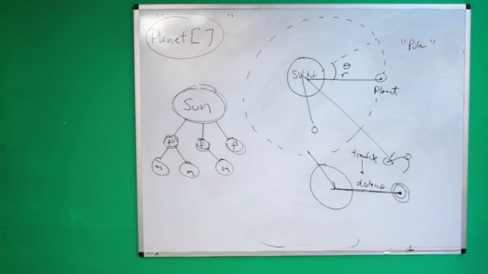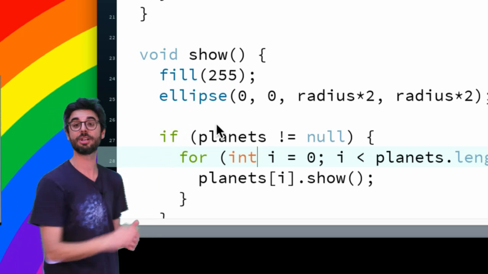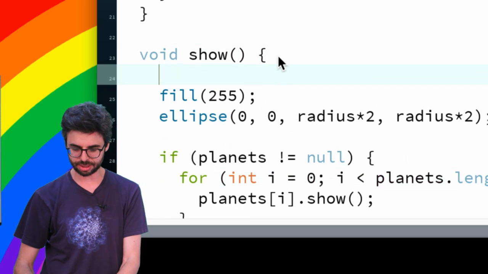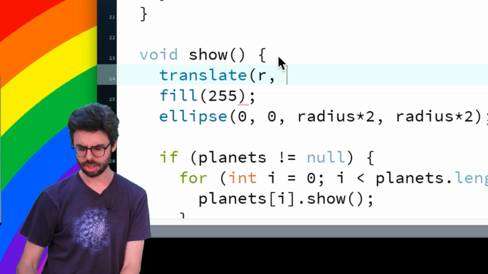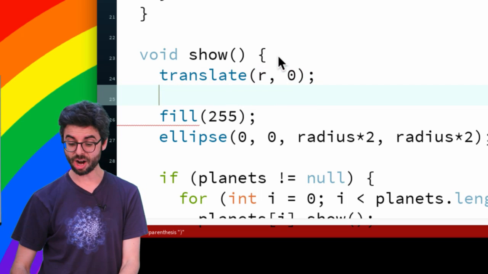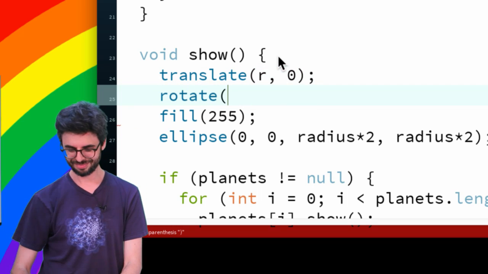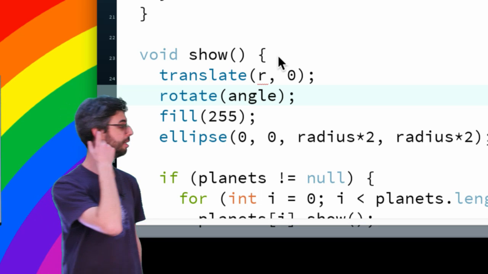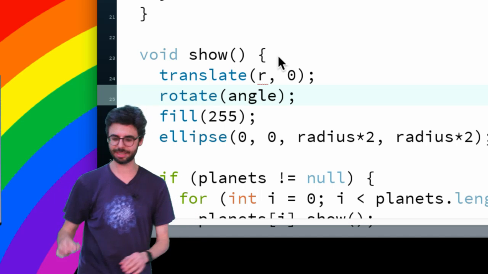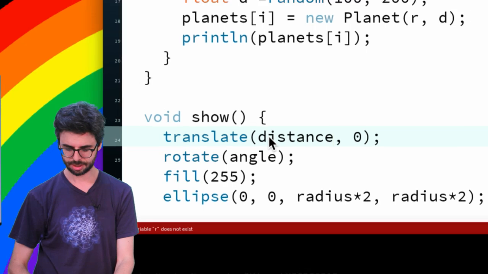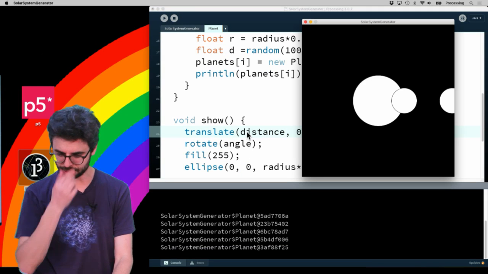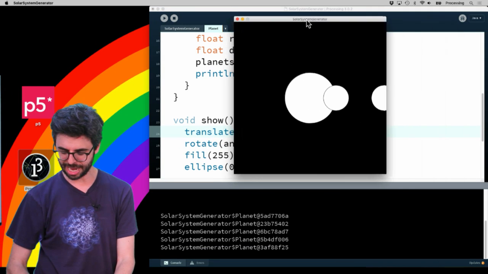So I need to add, right, everything is only just being drawn at 0, 0. Oh, I'm in the wrong place. Everything is only being drawn at 0, 0. So I need to add before this, translate by r, comma 0. And I also want to rotate by some angle. Okay, so I'm going to rotate by some angle, which is, not by r, by distance. Okay, so now if we run this, we should see here are the planets.